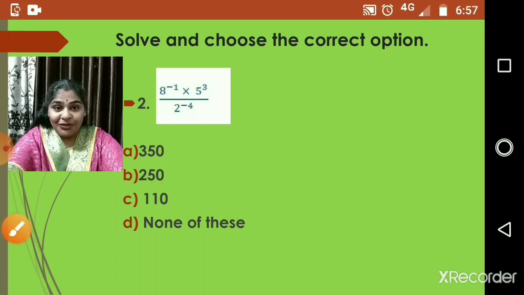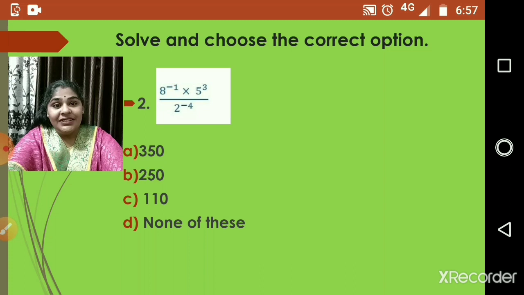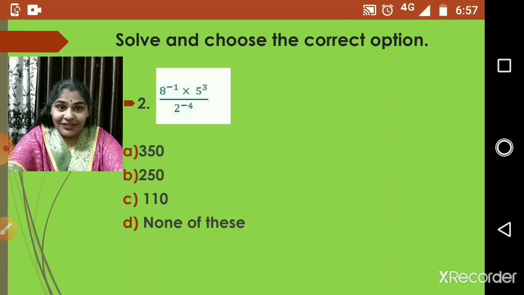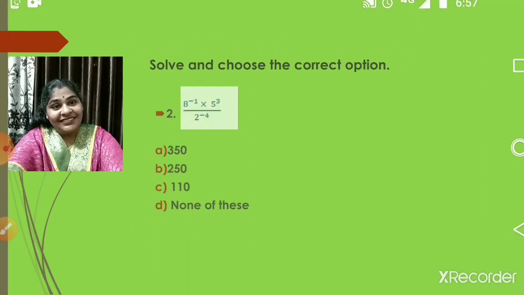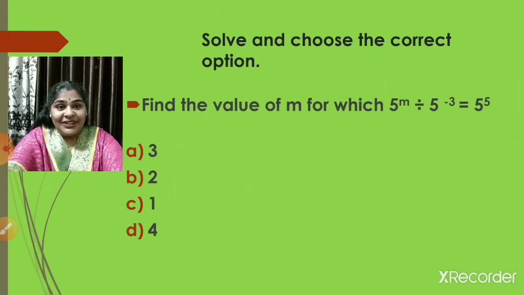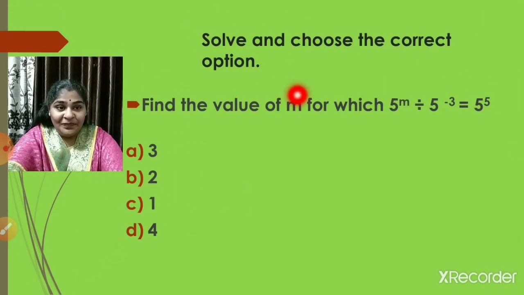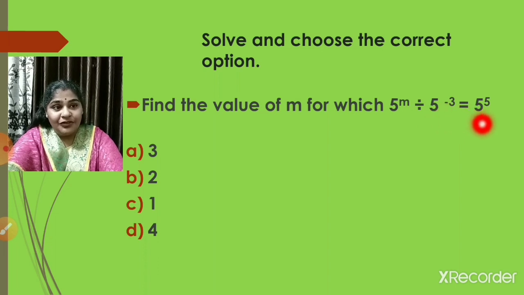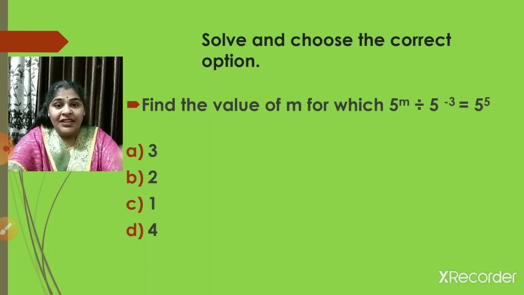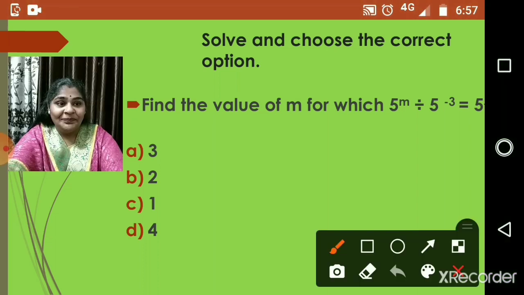So I think now you people are clear that sitting with a rough book is very important. You will solve, okay, and then choose the correct option. Now one more: find the value of m for which 5 raised to m divided by 5 raised to negative 3 is equal to 5 raised to 5. So let us find the value of m, children.